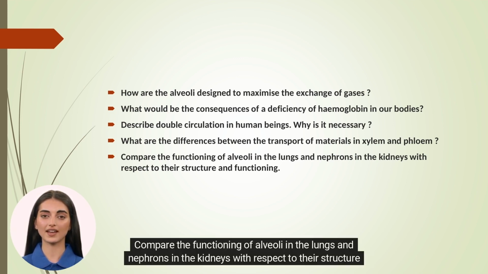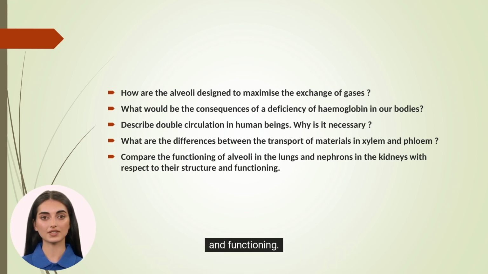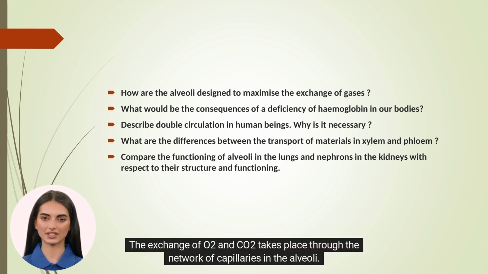Compare the functioning of alveoli in the lungs and nephrons in the kidneys with respect to their structure and functioning. Answer. Alveoli: 1. Alveoli are the functional unit of lungs. 2. A mature lung has about 30 core alveoli. 3. Alveoli provide a wide surface for gaseous exchange. 4. The exchange of O2 and CO2 takes place through the network of capillaries in the alveoli.